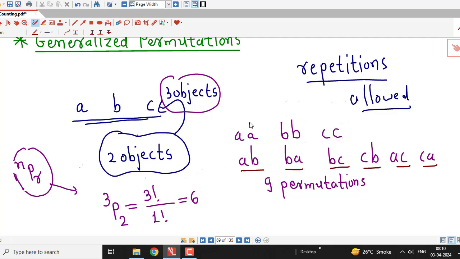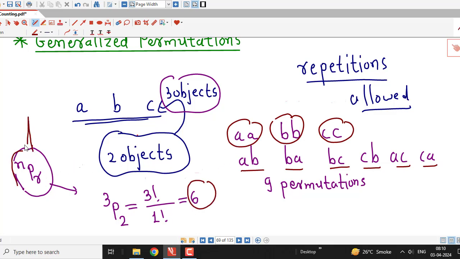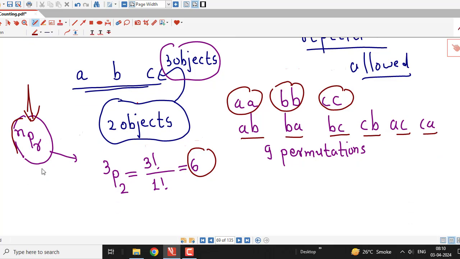But because repetition is allowed, we have 3 more permutations, and those are not counted by this formula, because this formula works only if repetitions of objects are not allowed. So how do we count the number of permutations of n objects taken r at a time when repetitions are allowed?